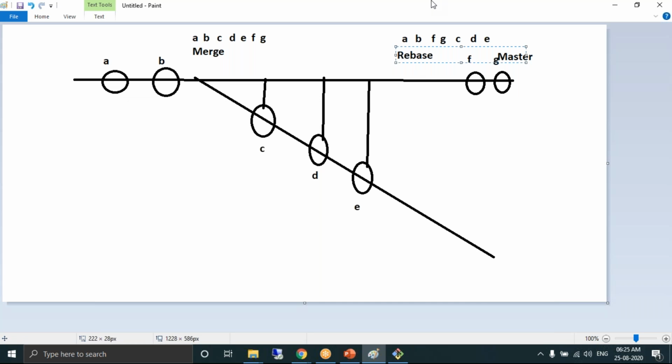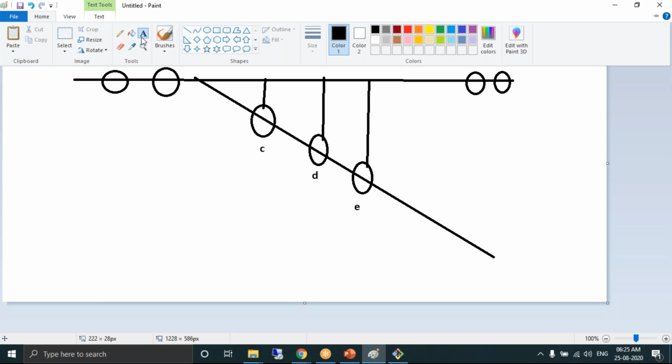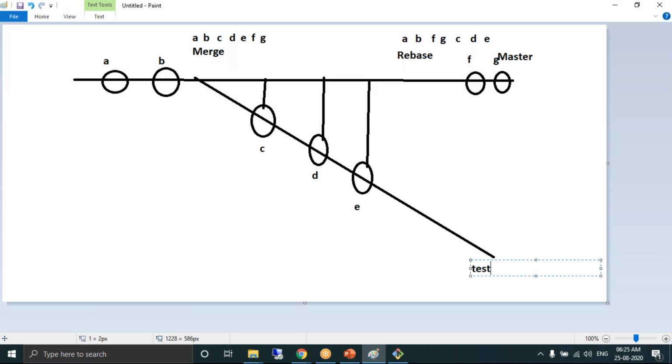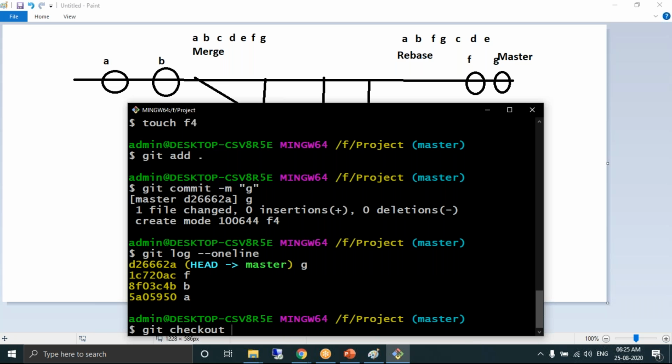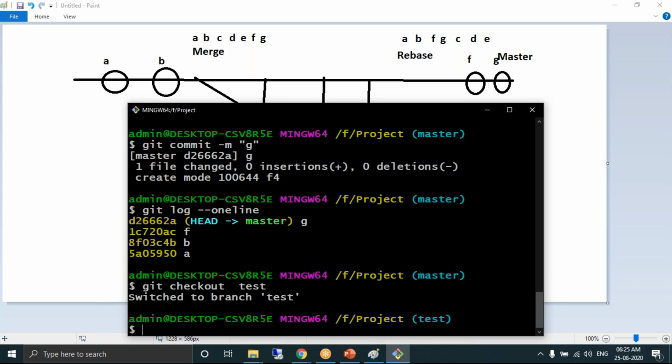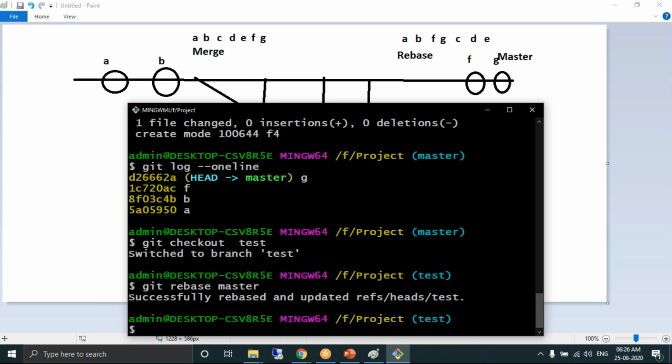Remember, to perform rebase, you need to go to the child branch. What is the child branch? Test. Go to the child branch, and then rebase master. This is important. You need to go to the child branch and rebase master. Git rebase master. Rebase is done.